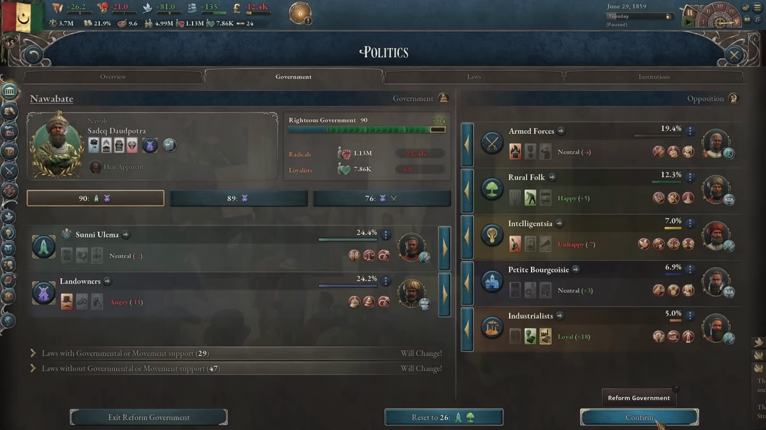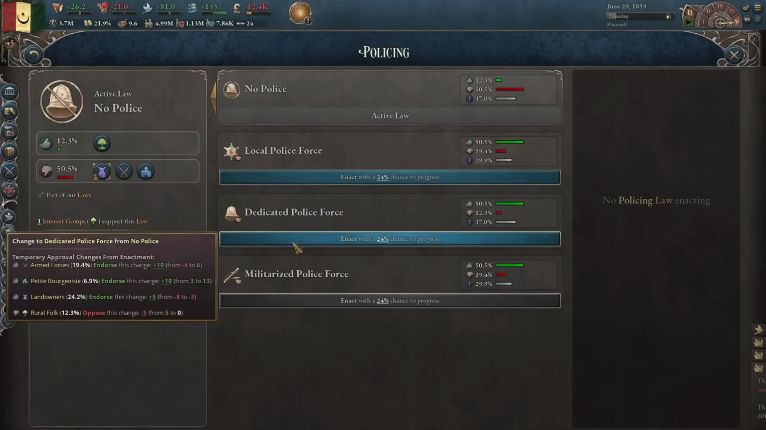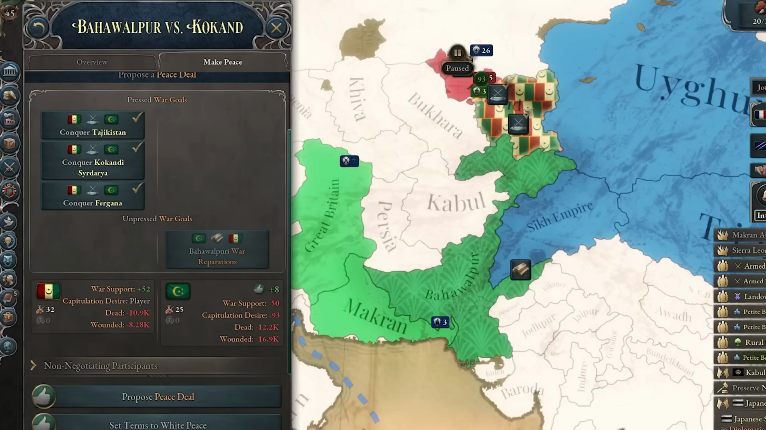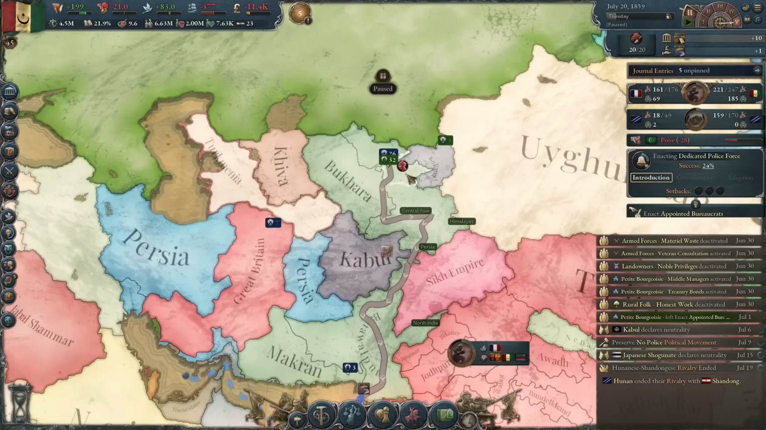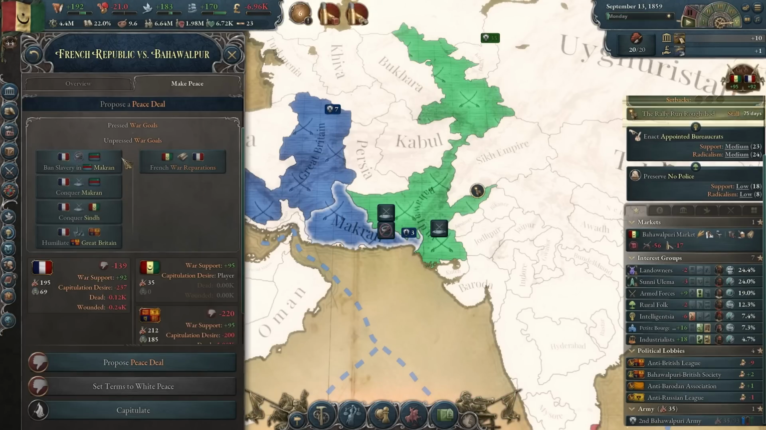We can bring the landowners back in government. And we should try to appease them by passing dedicated police force. Oh, and also it's time to end this war over here. Much better. Now I guess I just have to wait for this war to end.